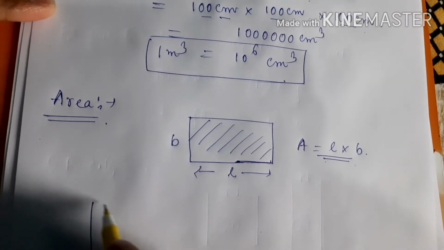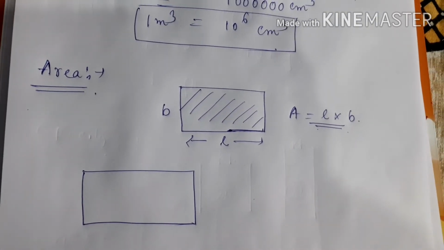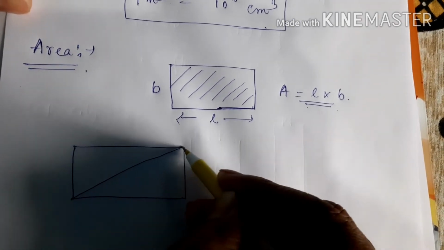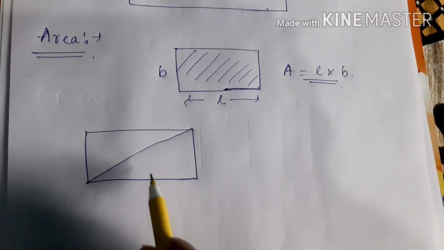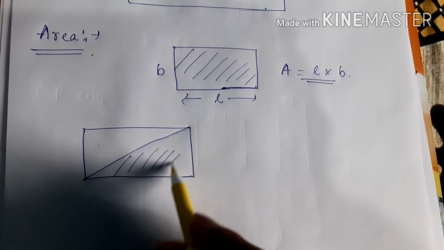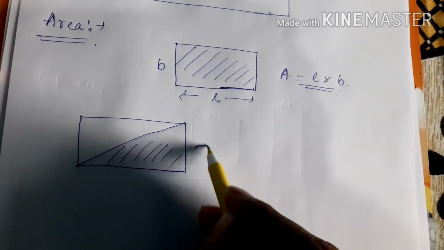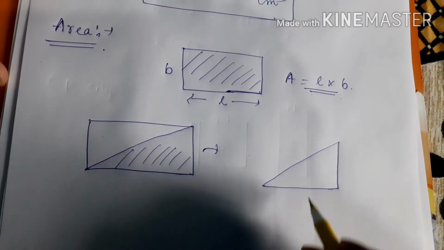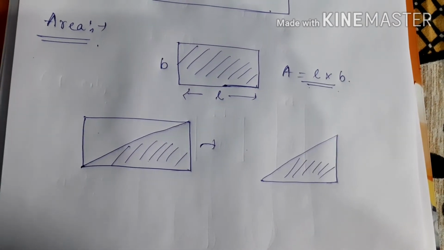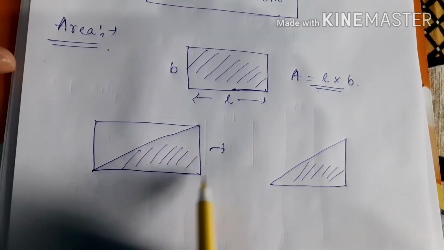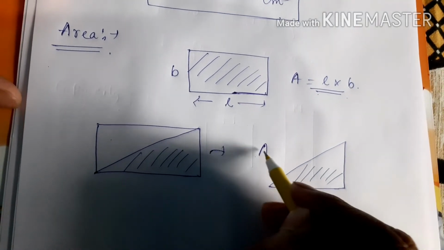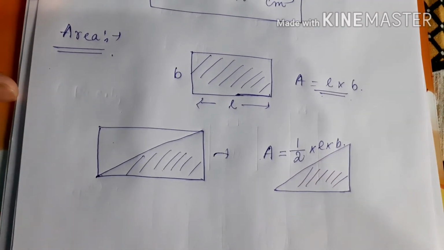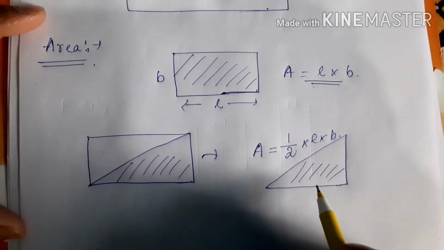Now if you want to calculate the area of a triangle, you can easily get the area from this rectangle only. If you divide this rectangle into two halves, first half is this one and second half is this one. This one half area will definitely be half of the area of the rectangle. Half of the area means half into L into B. So this is the area of a triangle.